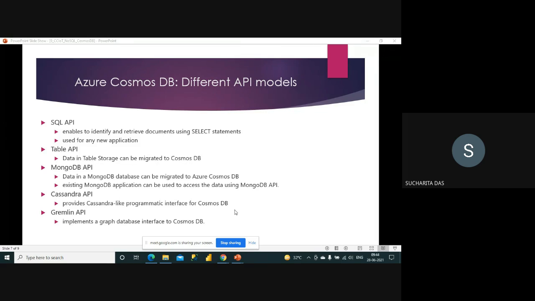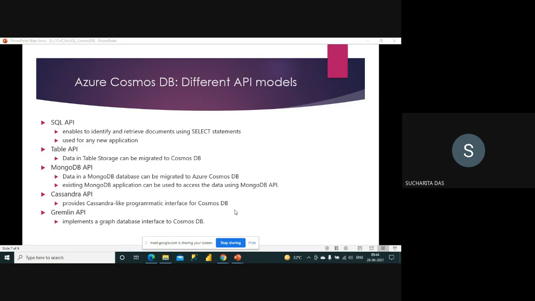But the rest of the four API models are generally used when you are trying to migrate from some existing system. As I told you, many of the projects in the industry are done on migration. When we talked about Azure SQL, I told you that maybe I have some databases on premise and I want to move them to cloud. This is one type of project. And maybe you have your NoSQL database in some other environment, and now you want to move it to Cosmos DB.